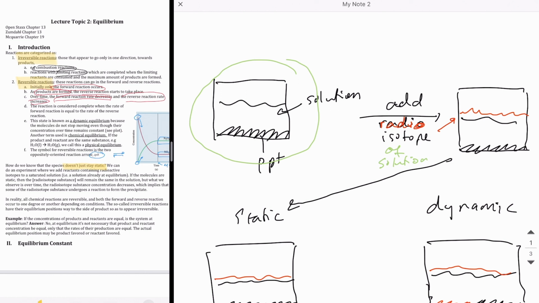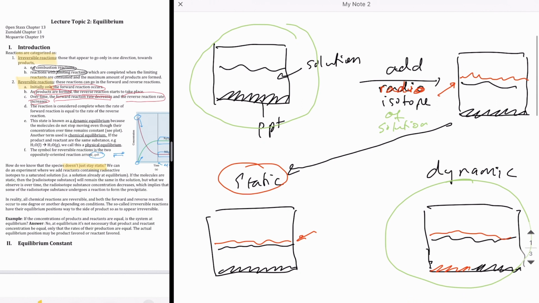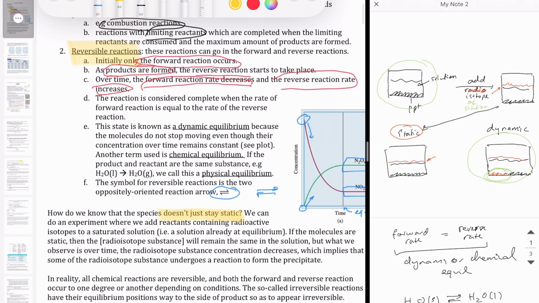Now, since the reaction is already at equilibrium, in theory, if it's a static process, that means that radioisotope will just stay there. It wouldn't go anywhere. But it turns out what we actually observe is the picture on the right. If you let that reaction that is at equilibrium sit over time, you see that some of those radioisotopes now form the precipitate at the bottom, indicating that even though the reaction is already at equilibrium, the reactants are actively converting to product. So that's the reason why we know that this equilibrium position is not a static position, but it's a dynamic position.